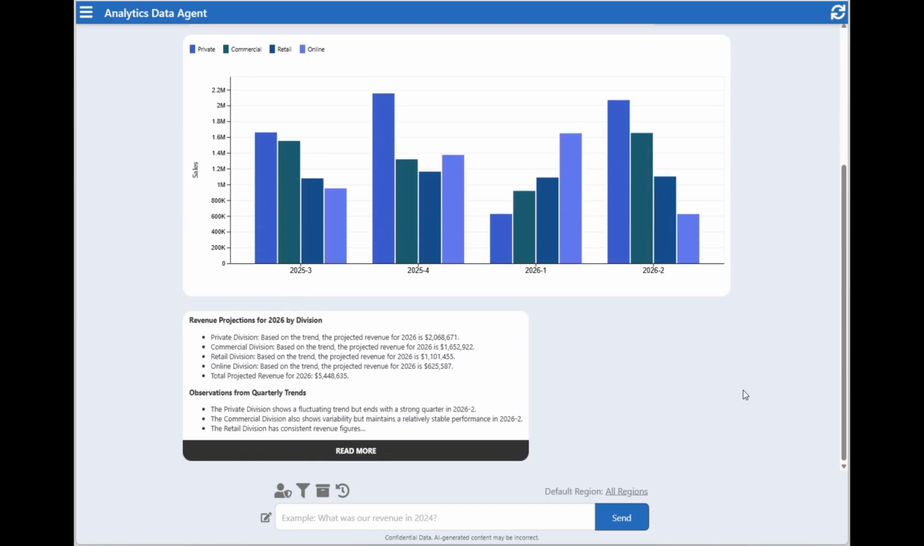And here are the results. AI has answered the user's question using a two-step process. For the first step, AI has run a data query to obtain a historical trend of revenue for each division, and in this case, it has returned the last 4 quarters for each division. It has then used this data to make the final projections for each division. And we can see the projections for each division below, and it's also made a total projection across all divisions for 2026.